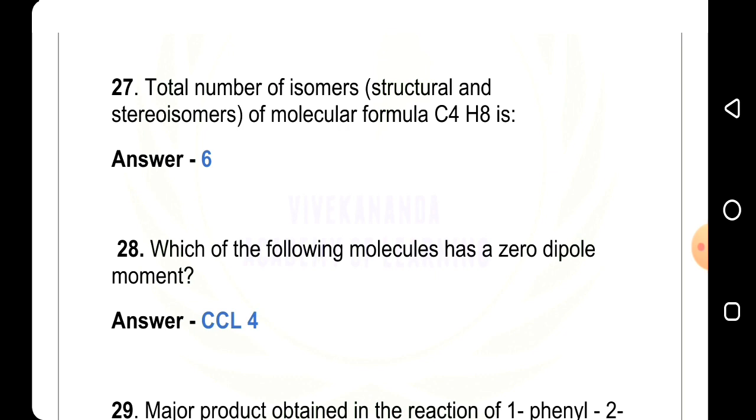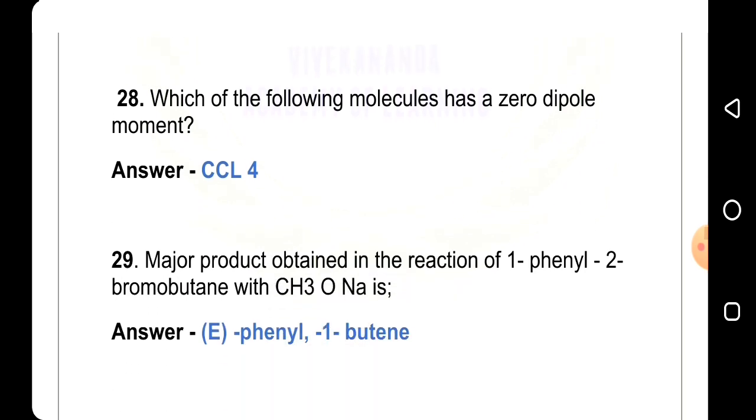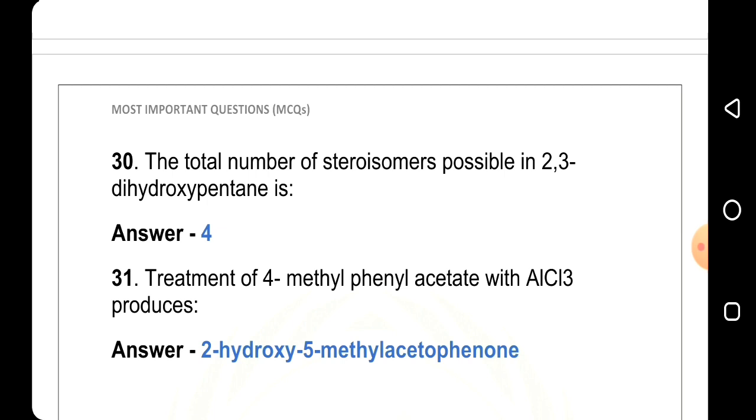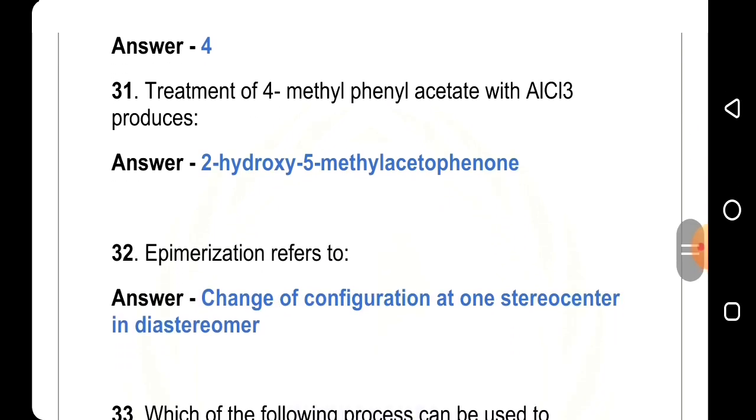Answer is CCl4, it means carbon tetrachloride. 29th question, major product obtained in the reaction of 2-bromo-1-phenylbutane with CH3ONa is, answer is 1-phenyl-1-butene. 30th question, the total number of stereoisomers possible in 2,3-dihydroxypentane is, answer 4. 31st question, treatment of 4-methylphenyl acetate with AlCl3 produces, answer 2-hydroxy-5-methylacetophenone. 32nd question, epimerization refers to, answer change of configuration at one stereocenter in a diastereomer.